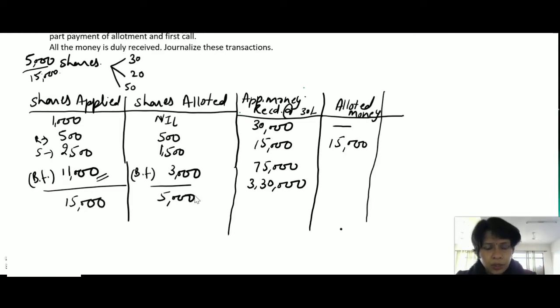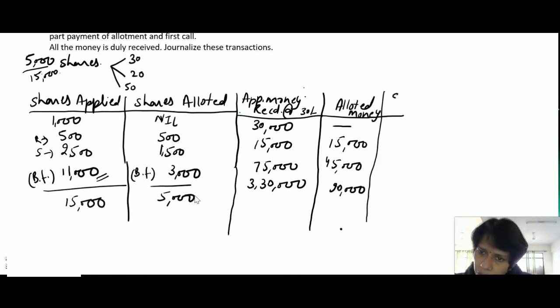For 1,500 into 30 application money, it means 45,000 rupees. And next category, 3,000 into 30 means 90,000 rupees for 3,000 shares, but we have received 3,30,000.